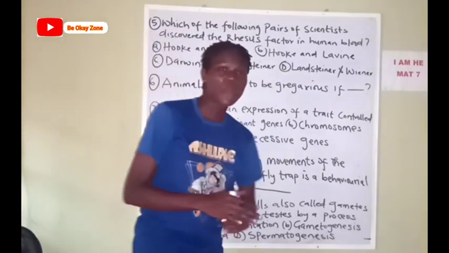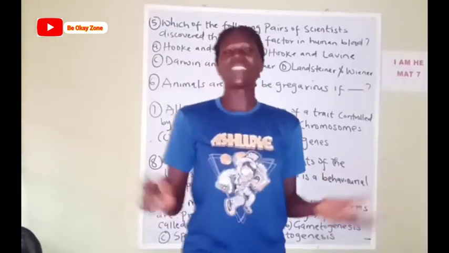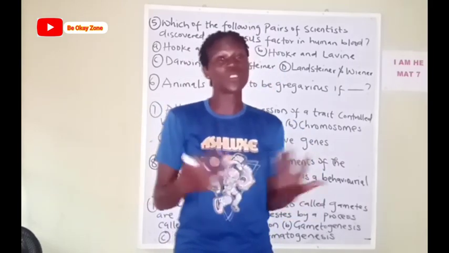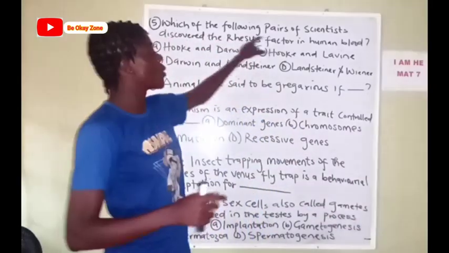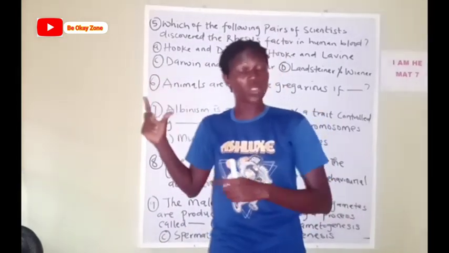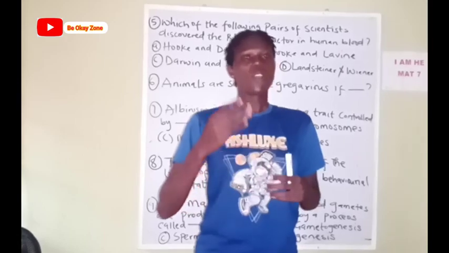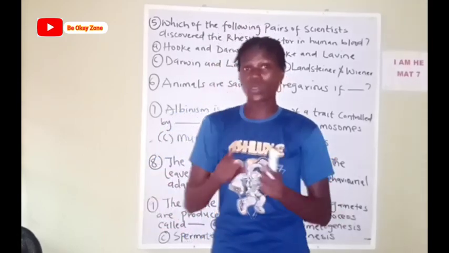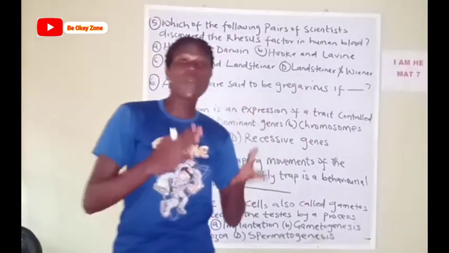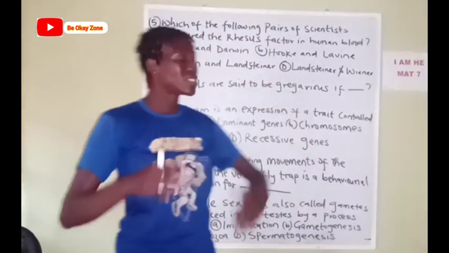Now, what's the rhesus factor? This rhesus factor is an antigen found on the red blood cell. What's an antigen? An antigen induces immune responses, that's the production of antibodies. Now, this rhesus factor was discovered from a rhesus monkey, and that's where the name was gotten from, where an experiment was done to obtain blood from the rhesus monkey. So the scientists that got involved in this, that was in 1940, was Carl Landsteiner and what?